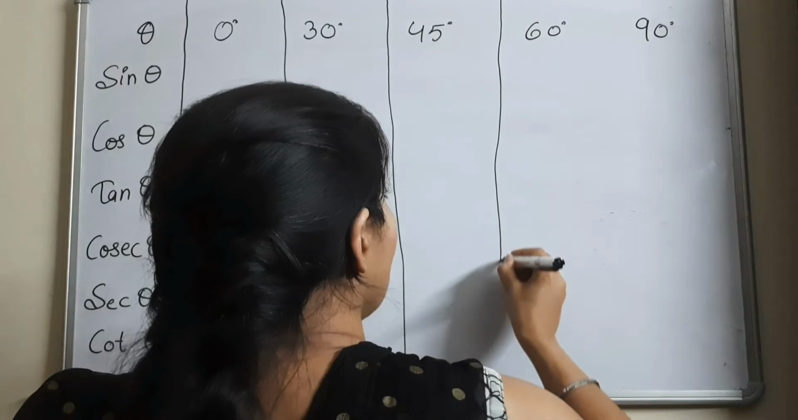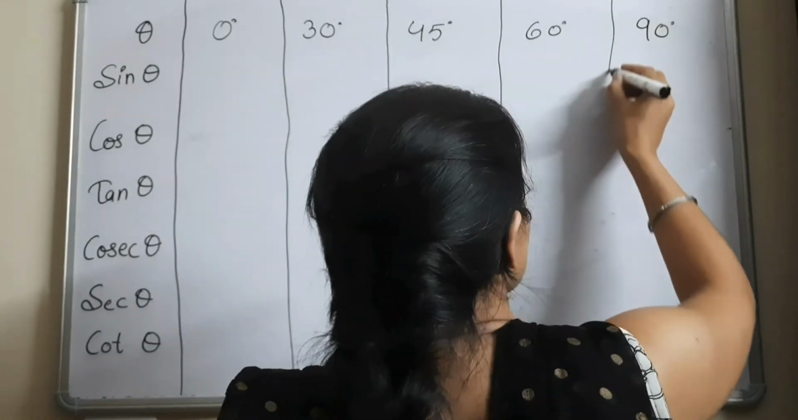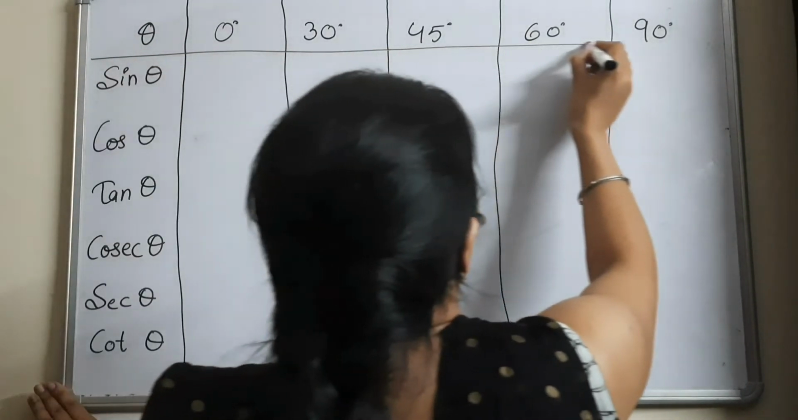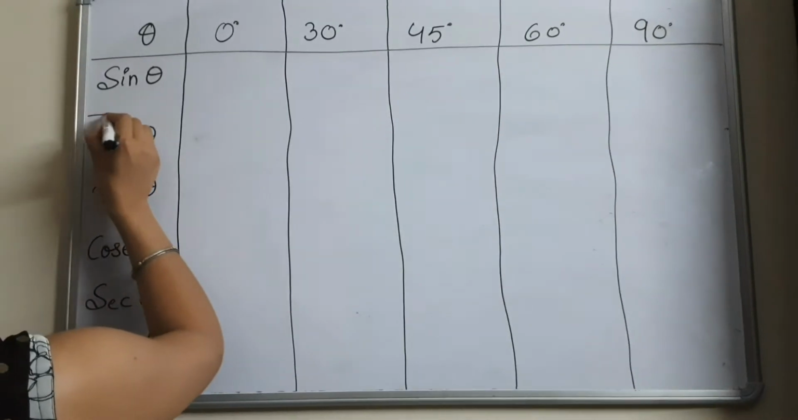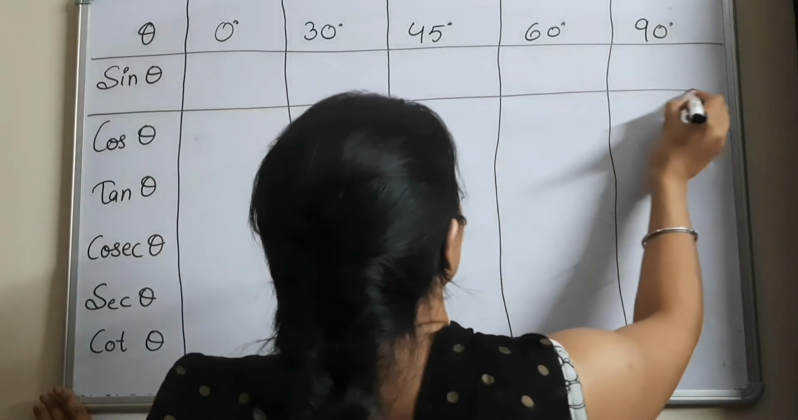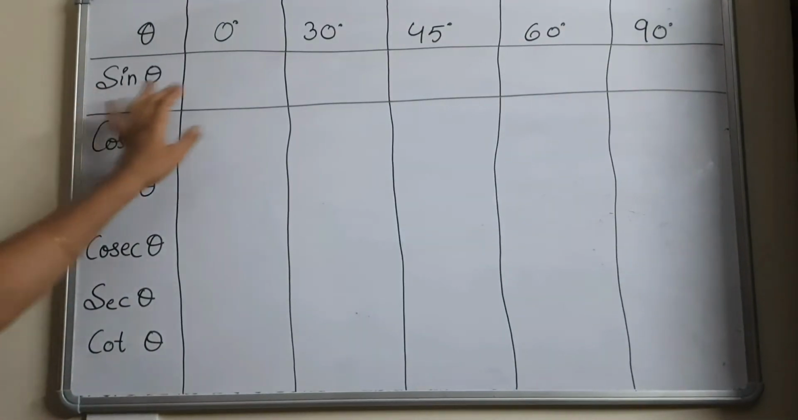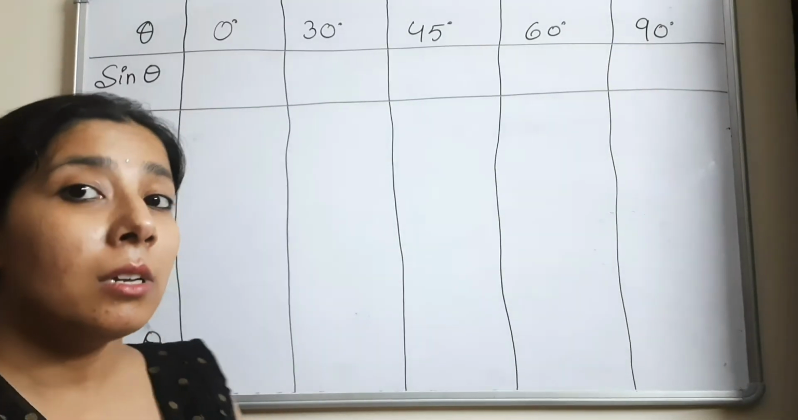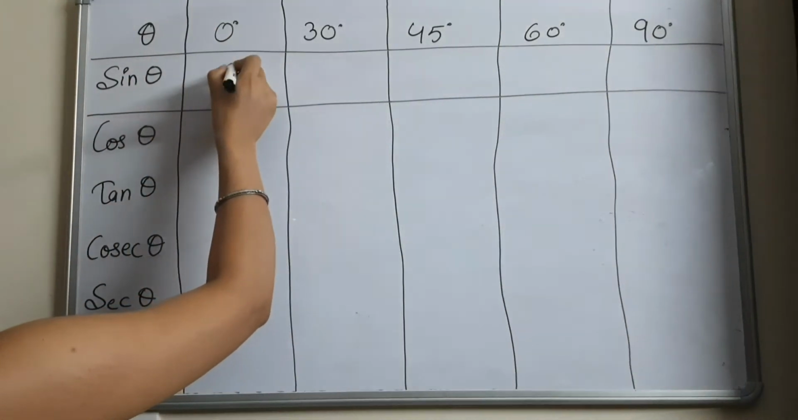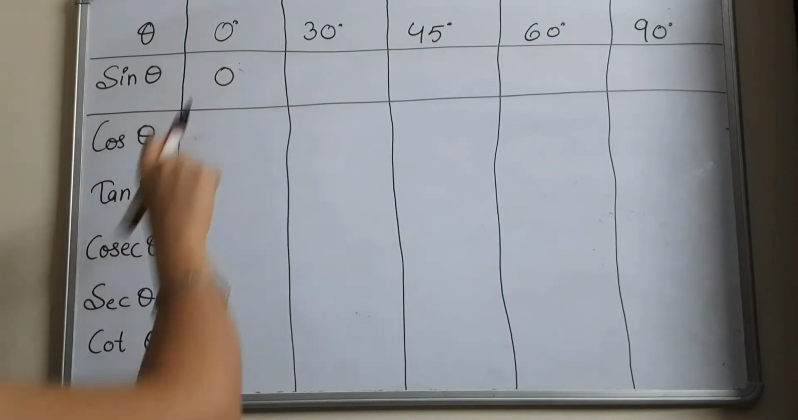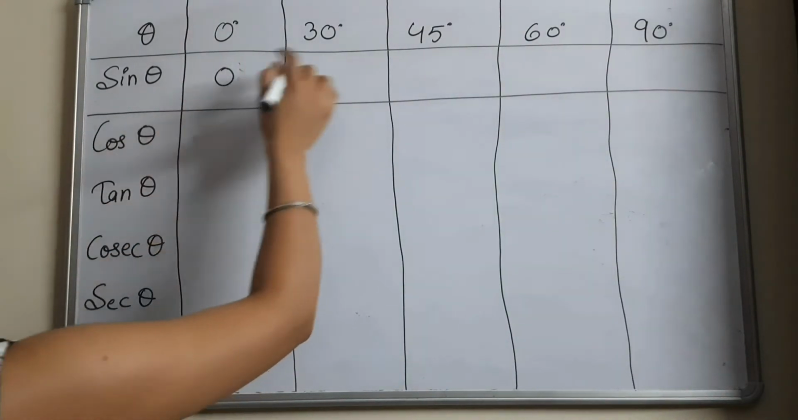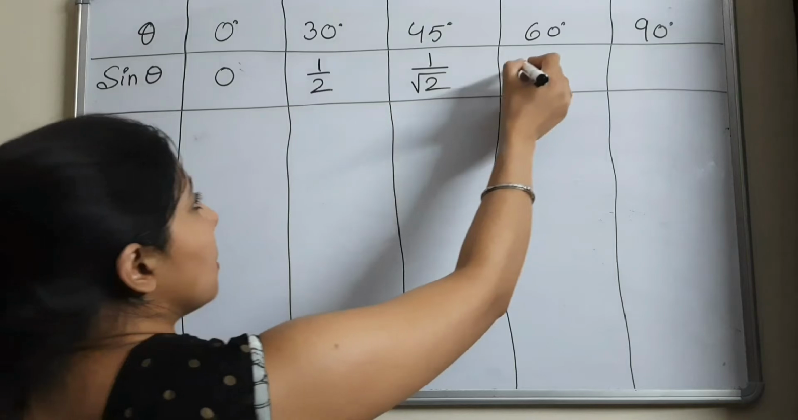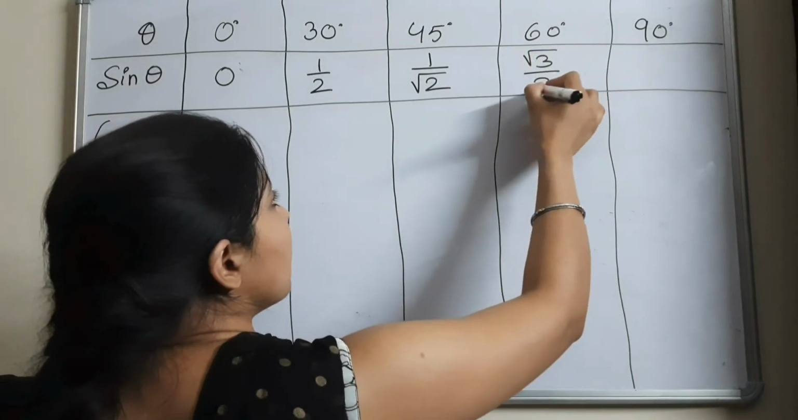Now I will tell you how we will fill all the columns in this table. So let's start with the first row. For the first row, you have to learn that sine 0 is always 0. Fine. Next, sine 30 is 1 by 2. Sine 45 is 1 by root 2. Sine 60 is root 3 by 2. Sine 90 is 1.